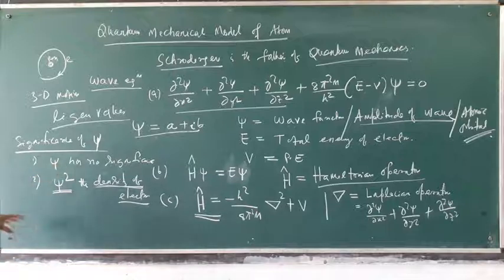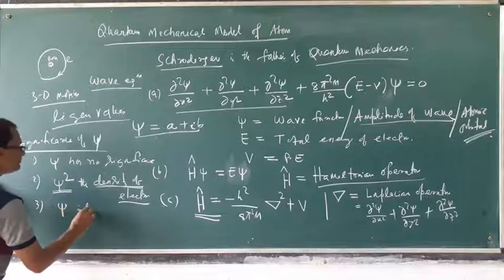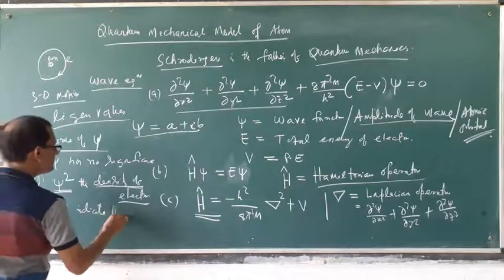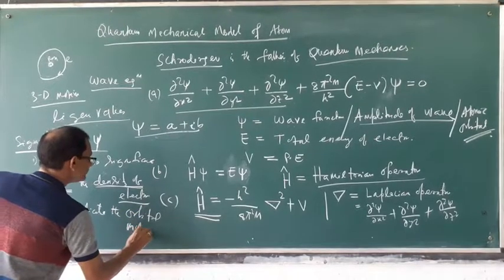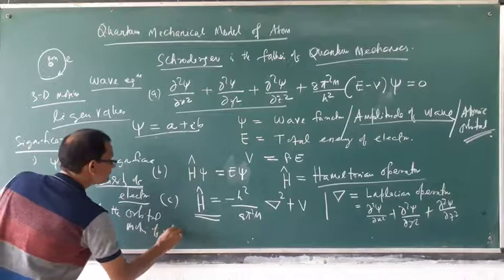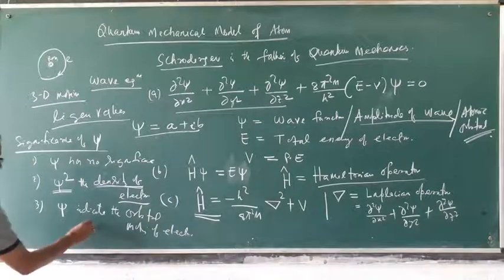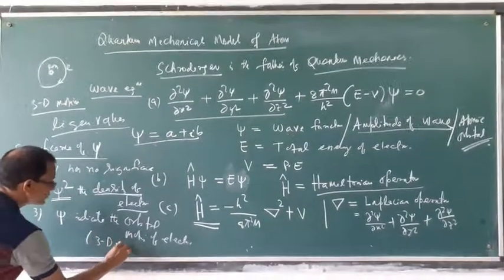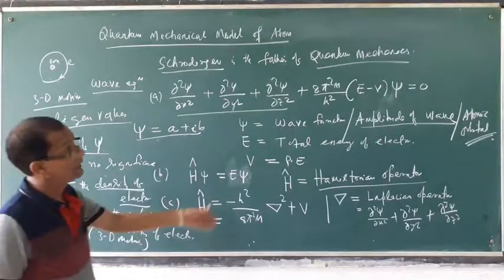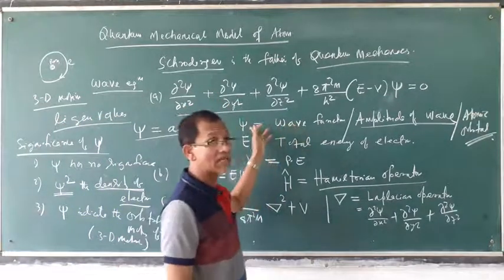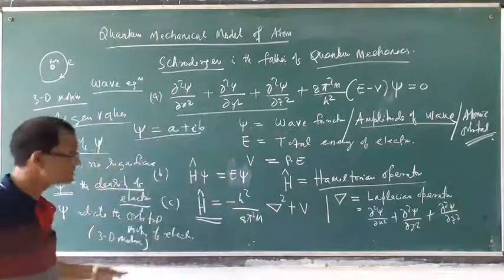That is what psi indicates, the orbital motion of the electron. And the value of psi differs from orbital to orbital, for different orbitals.